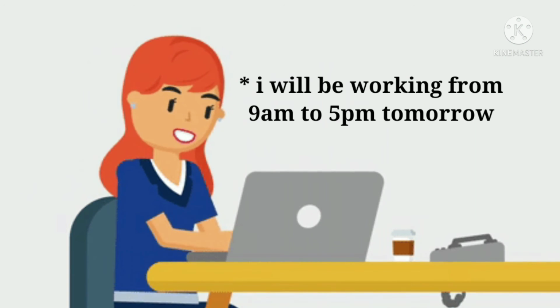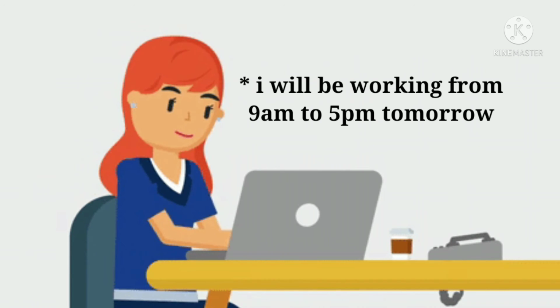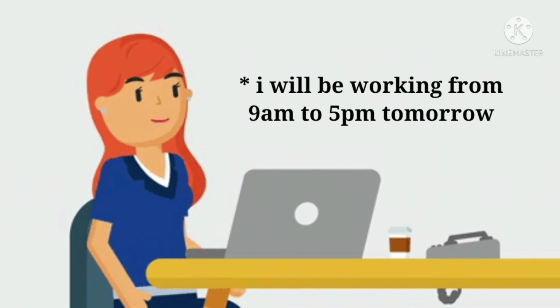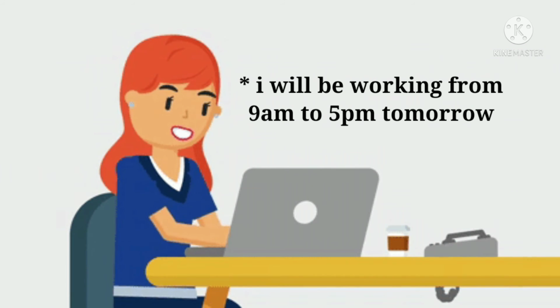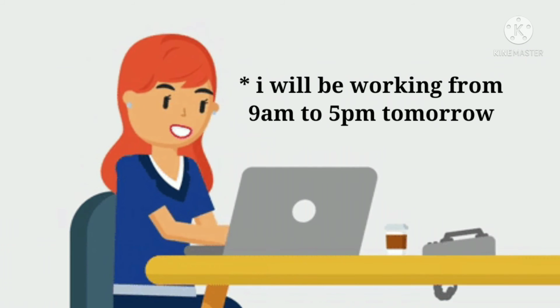Another example, I will be working from 9 a.m. to 5 p.m. tomorrow. This is the main use of the future continuous tense, but sometimes we use this tense to talk about a fixed or a routine event in the future.